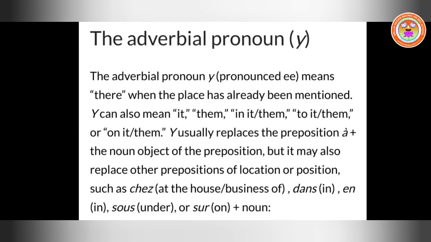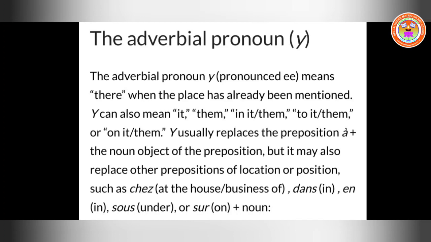Okay, Y usually replaces the preposition à plus the noun. So whatever is connected to à, that is au, à la, à l', or aux, all the contractions with the à plus the noun object of the preposition.